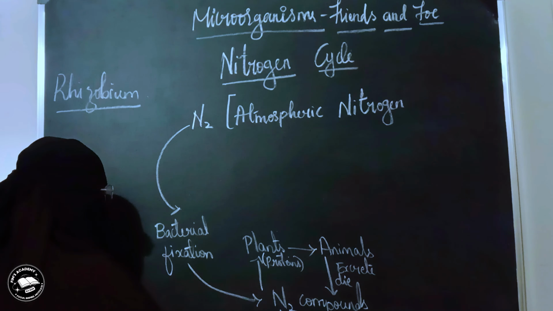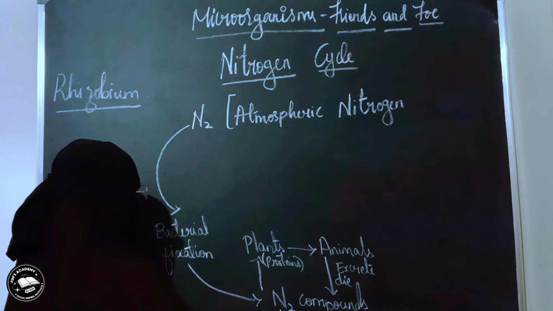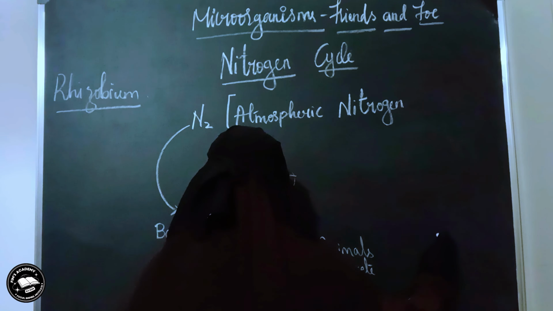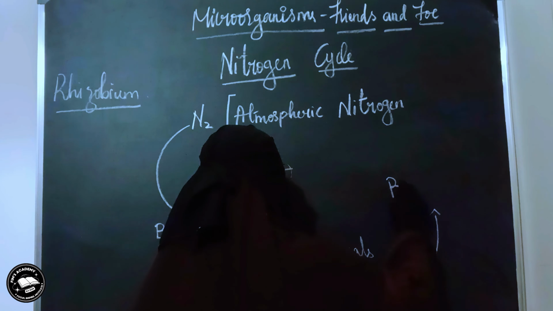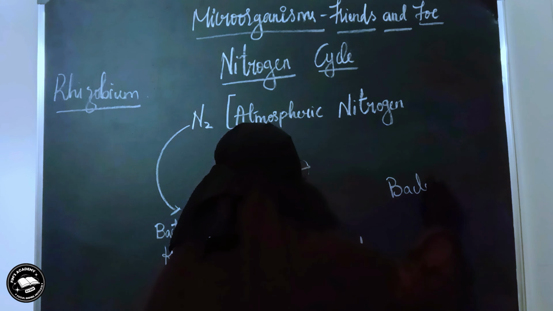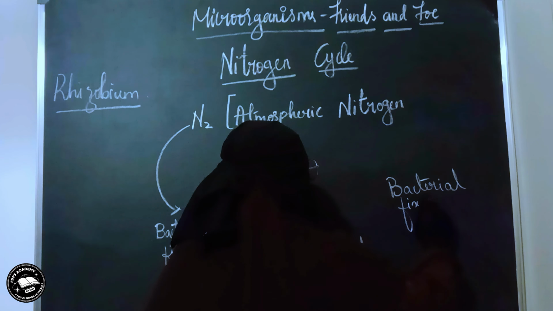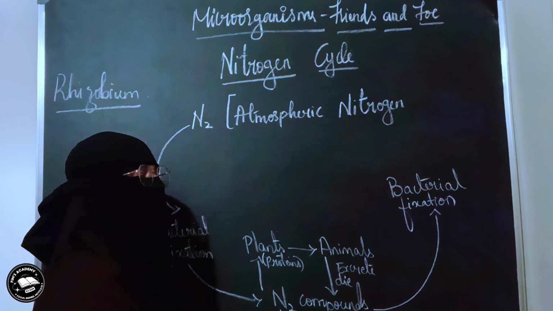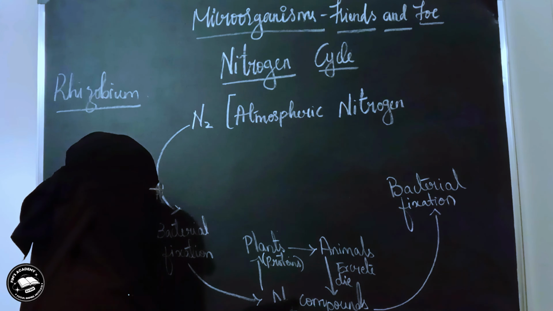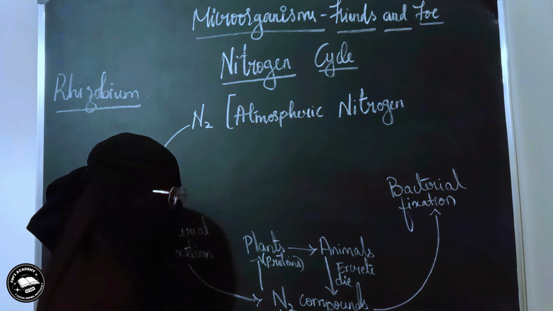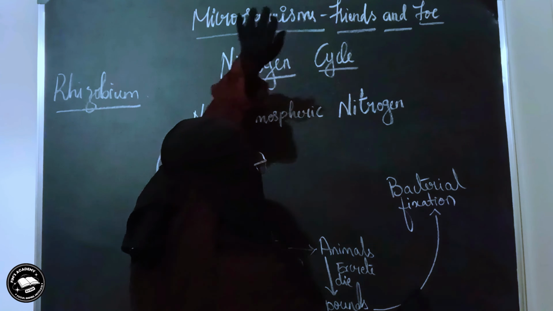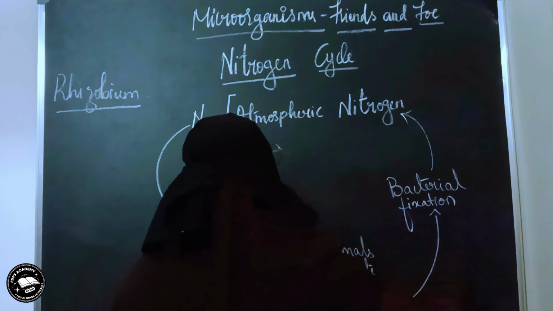Now these nitrogen compounds in the soil can again be acted upon by bacteria, here not the rhizobium but another special type of bacteria, which convert the nitrogen compounds in the soil back to atmospheric nitrogen.